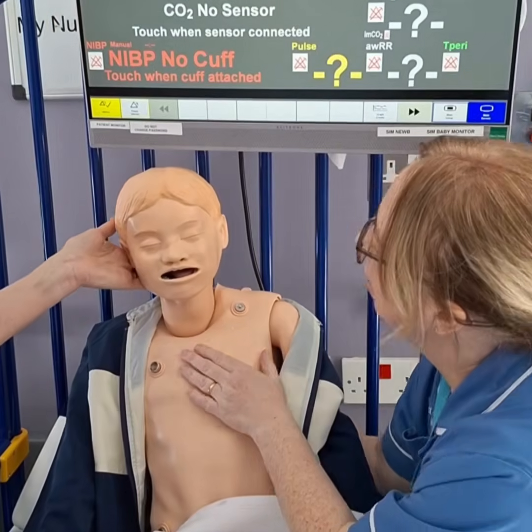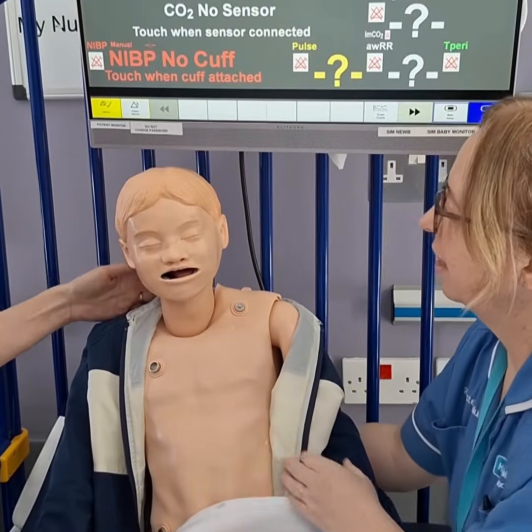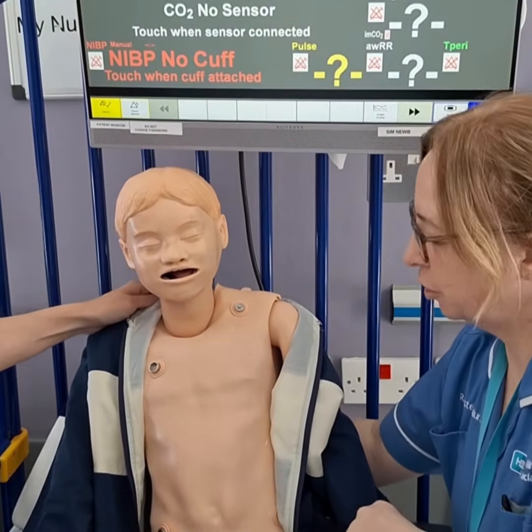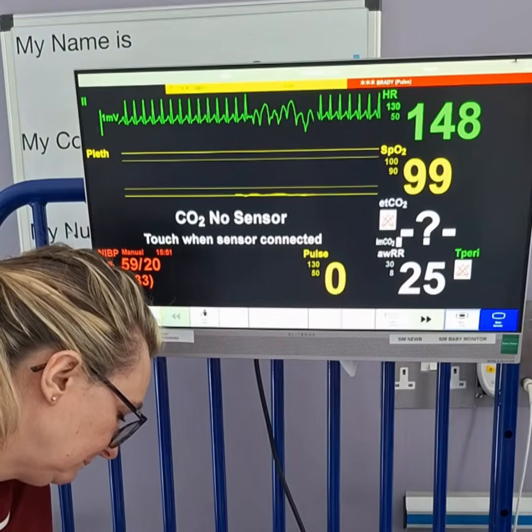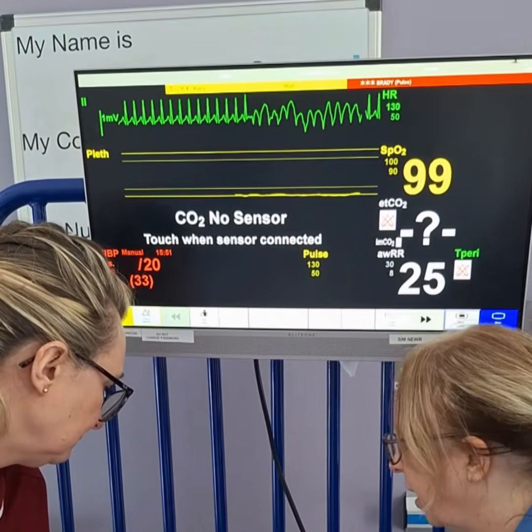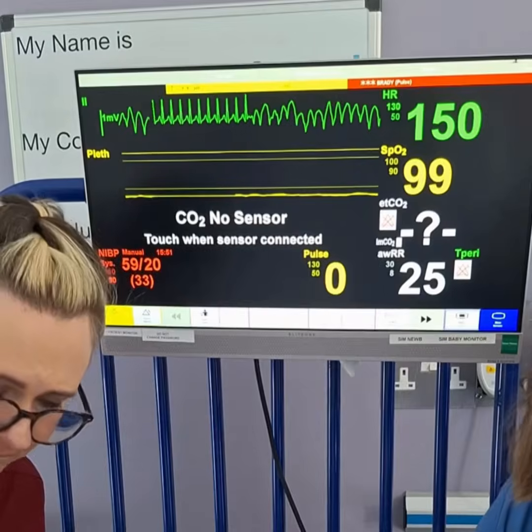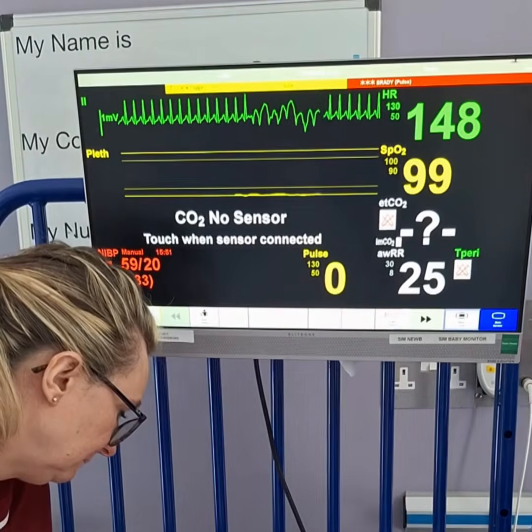A 10-year-old child is brought into the emergency department with vomiting and unresponsiveness. What could the cause be? Their heart rate is fast with abnormal rhythm, their blood pressure is very low, and their temperature is also very low. What would you do?